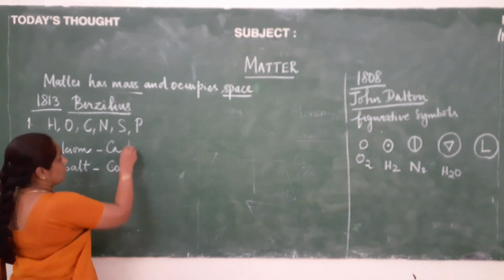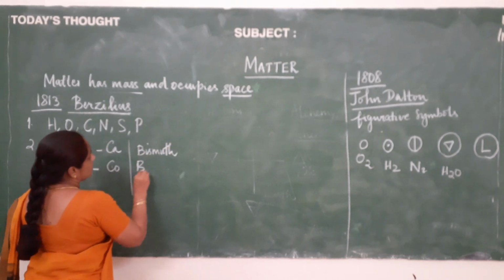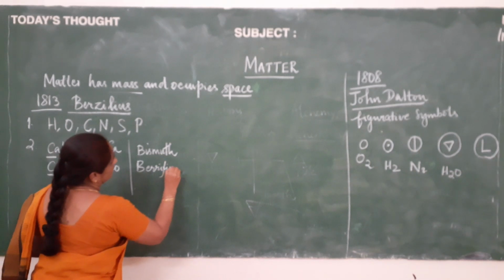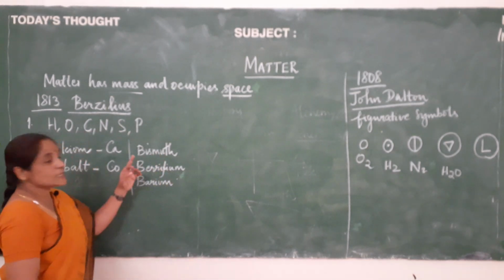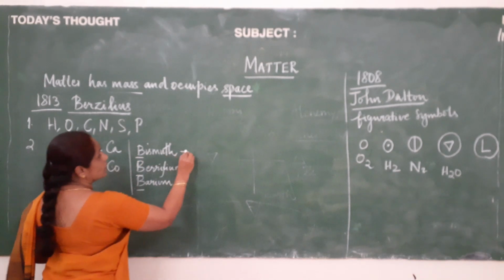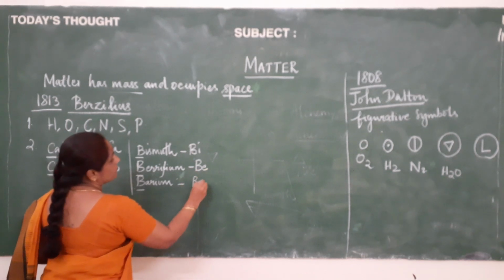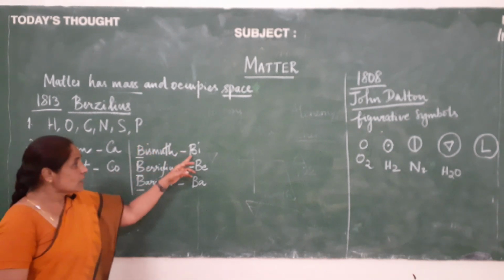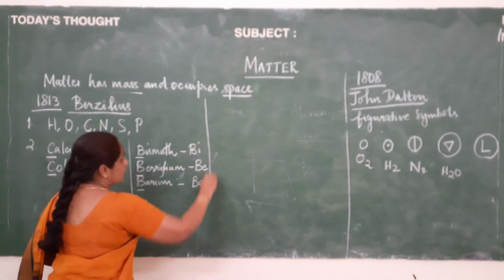Another example you can write here: bismuth, beryllium, barium. All these three elements had the same first letter B. So, we are going to write bismuth as Bi, beryllium as Be, and barium as Ba. So, the first letter and the second letter together, we are going to write the first letter in uppercase and the second letter in lowercase. And the third point will be,